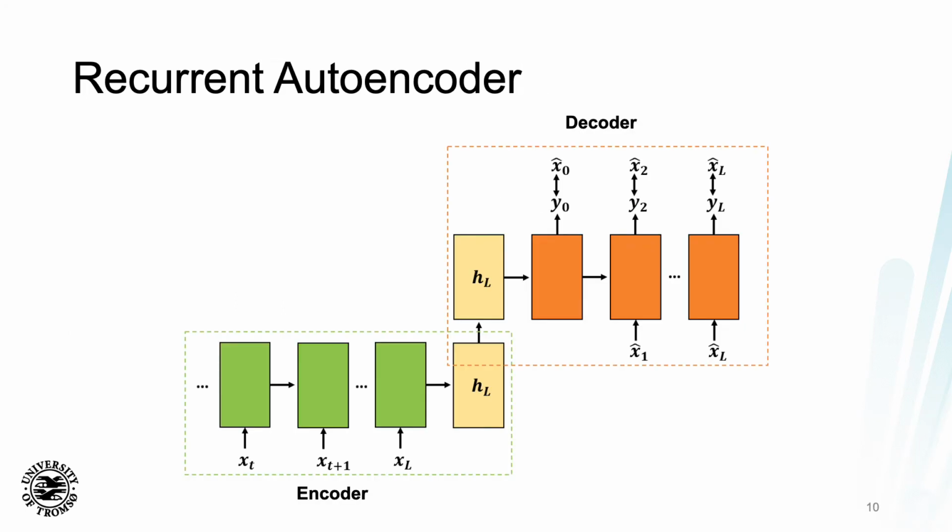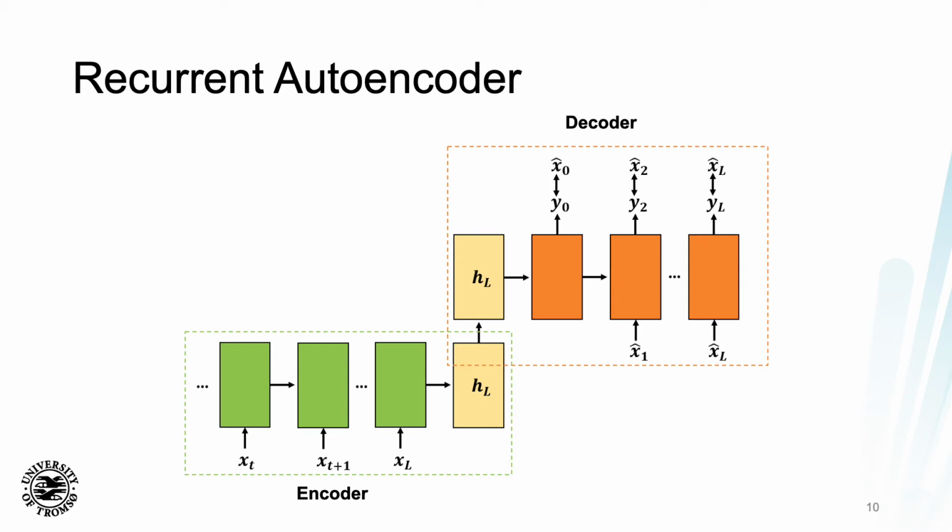So what you can do is combine the architecture of a recurrent neural network with an autoencoder structure. Here on the left-hand side, what you see is a recurrent encoder. Basically each of these green blocks is a gated recurrent unit. And what you can then do is compress an entire trajectory by running it through the encoder block here, and then compressing it to a fixed size vector representation, here denoted as HL. What is then done is that you reconstruct the input trajectory using the decoder, here in orange.